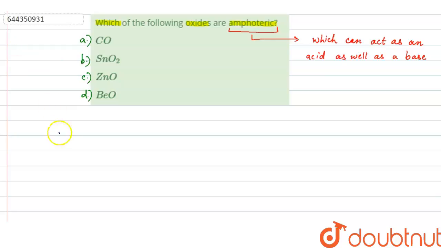So if we start with carbon monoxide, now carbon monoxide is a neutral oxide because it does not react with an acid or a base. So it is a neutral oxide.